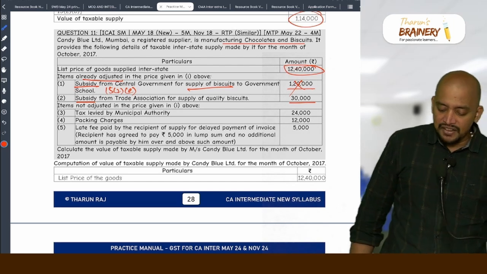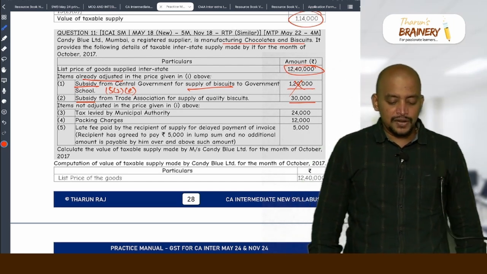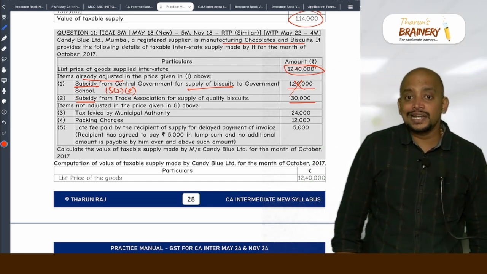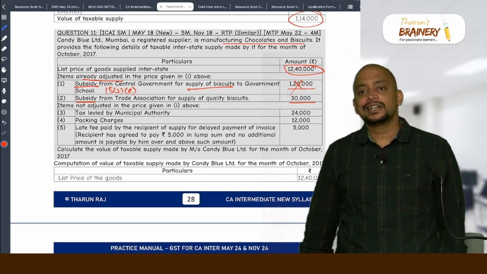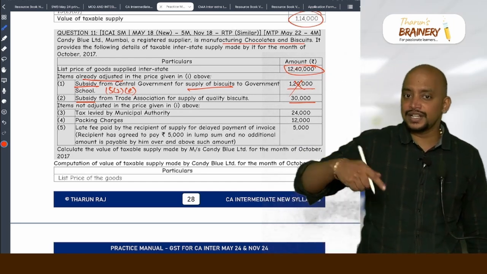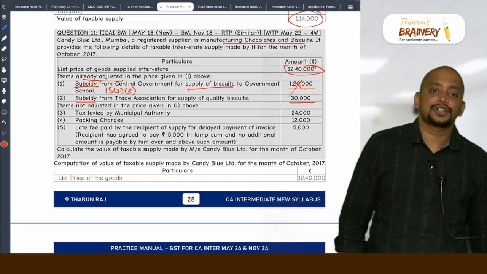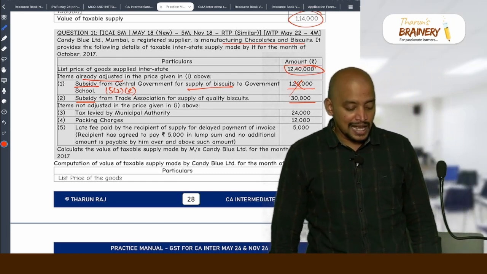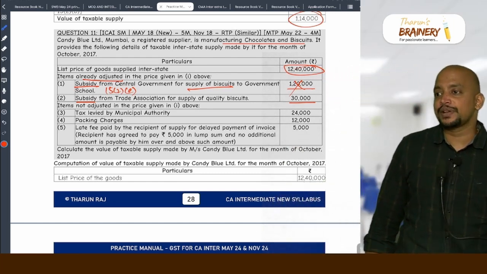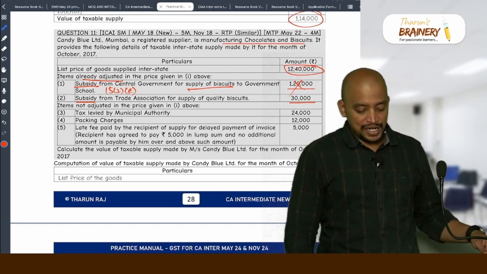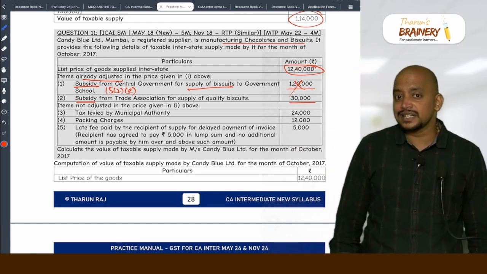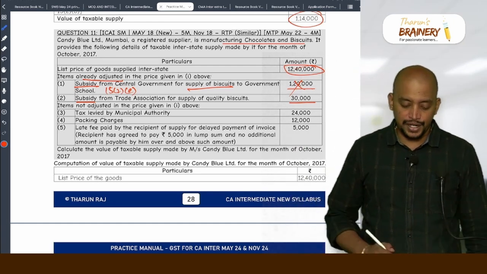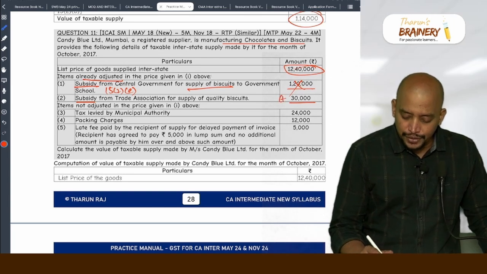Next, subsidy from trade association for supply of quality biscuits. Again, sales. Related to sales only the subsidy is given. So, subsidy directly linked to the price from other than CG or SG. And it is to be included or to be excluded? To be included. And in the given price it is excluded. So, therefore, we need to add.